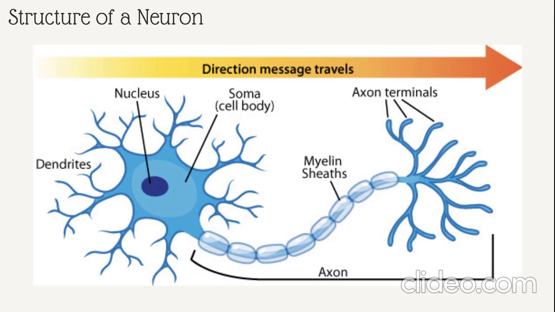At the end of the axon are terminal buttons, which release chemical messengers called neurotransmitters into the synapse, the small gap between neurons. Finally, glial cells are support cells that protect and nourish neurons.